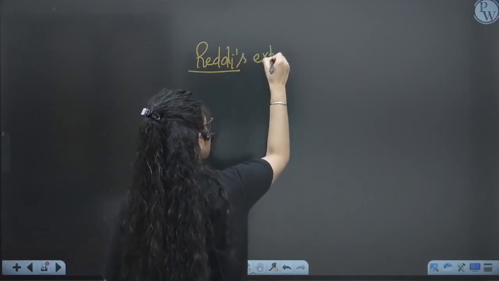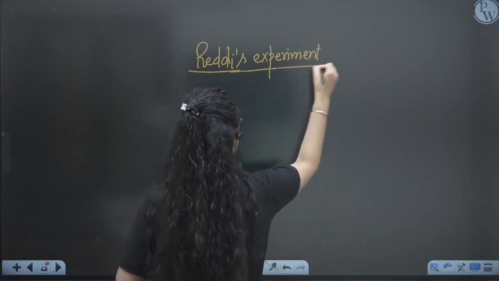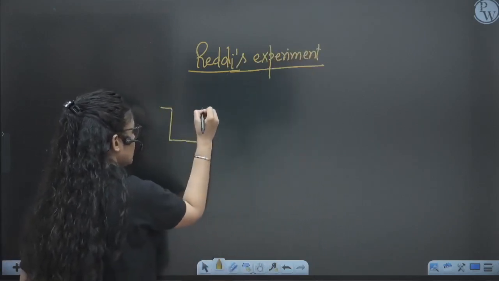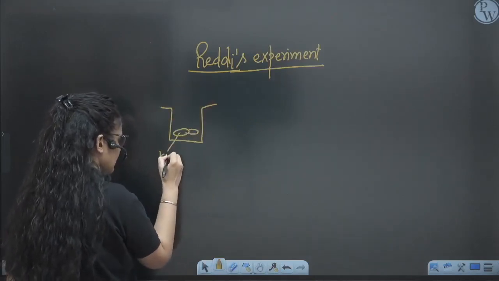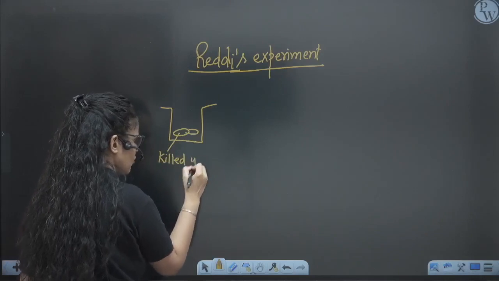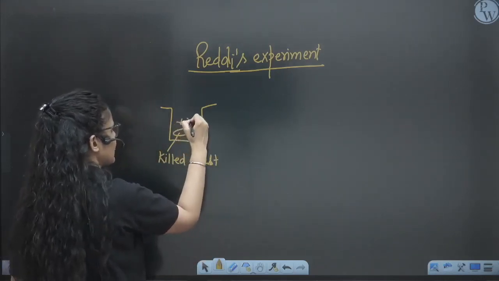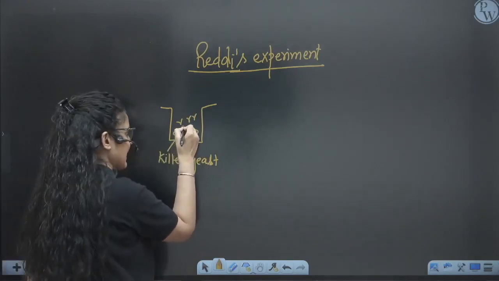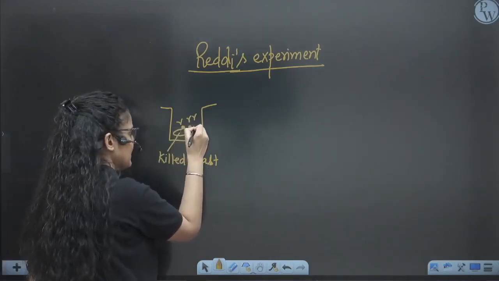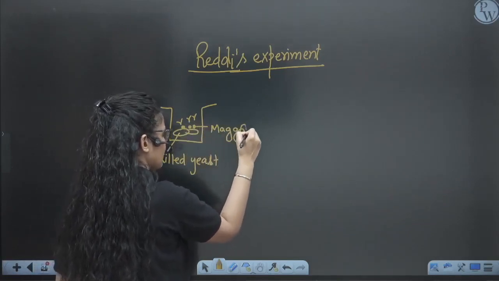So what was his experiment? Suppose he has taken a jar. This is an open jar, having killed meat or yeast, right? What he saw was that after some days, flies were coming to that killed yeast and laying eggs, and the eggs converted into maggot larvae.